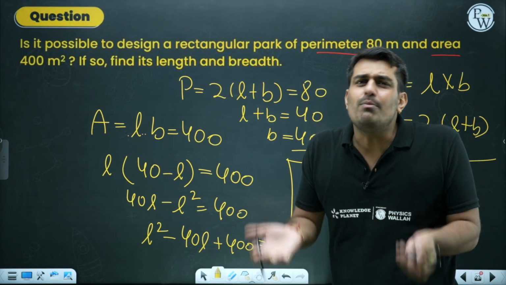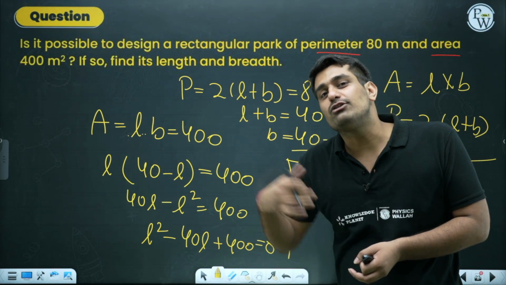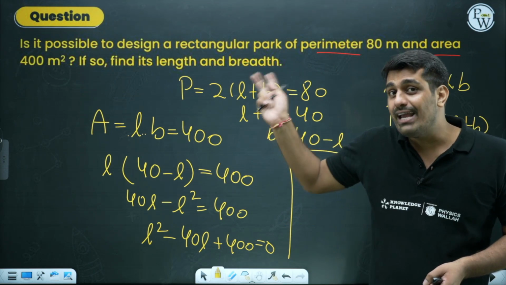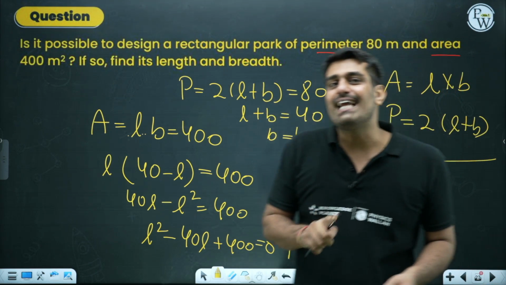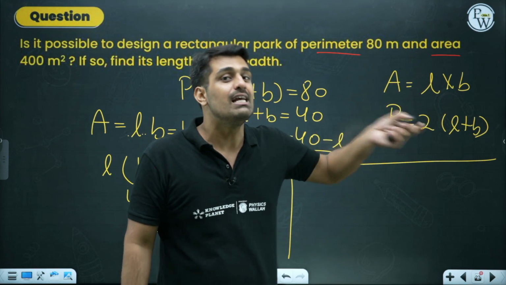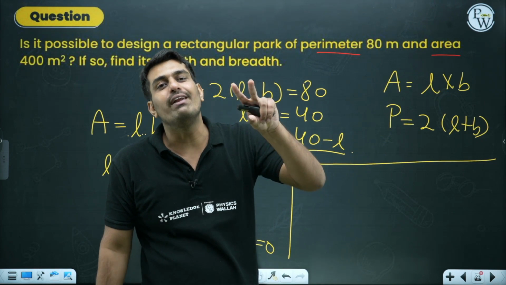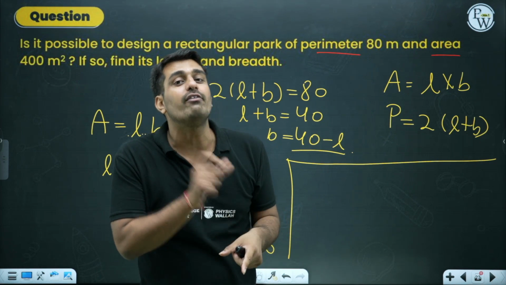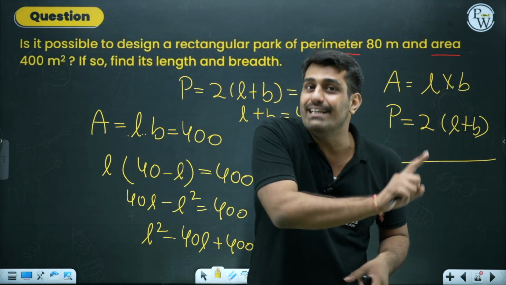Why? You'll realize automatically, because in the case of linear equations in two variables, we had two pieces of information. Over here also we have two pieces of information, but in this case we have the product. Area is the product of the two variables. Wherever we have the product of two variables, you have to reduce them into one. Understand that this is a question of quadratic equations, not linear equations.